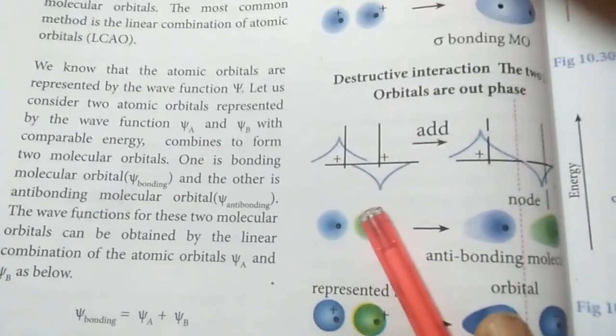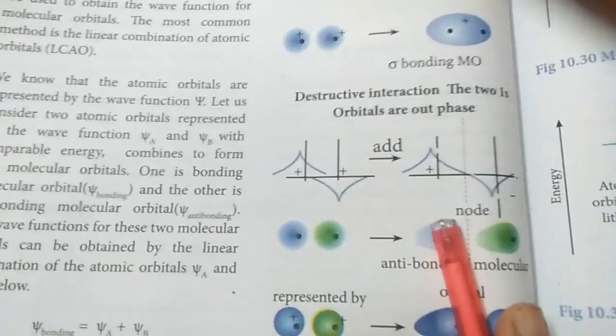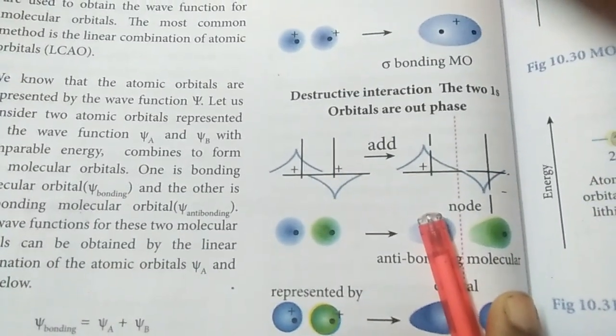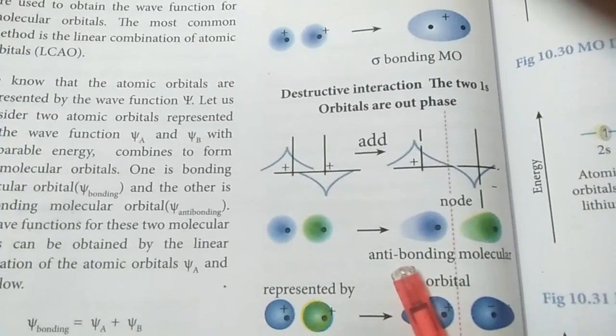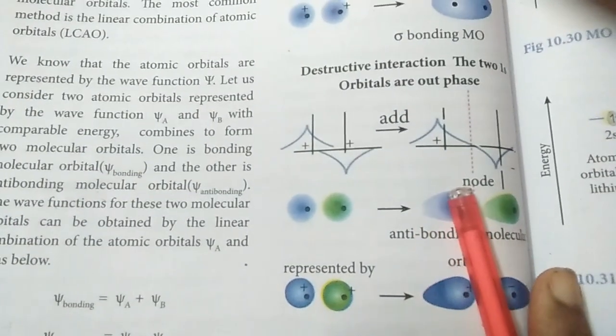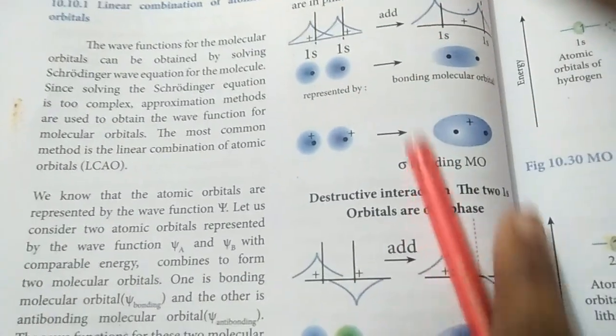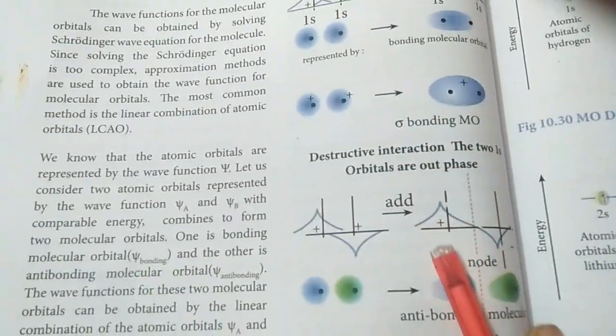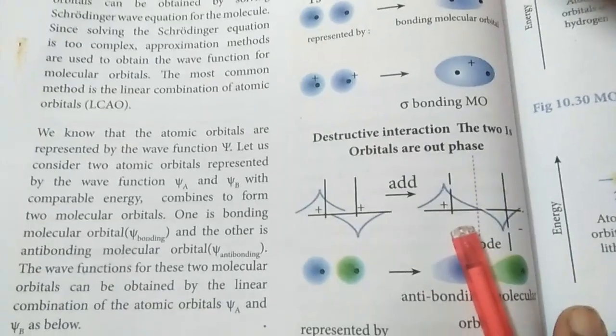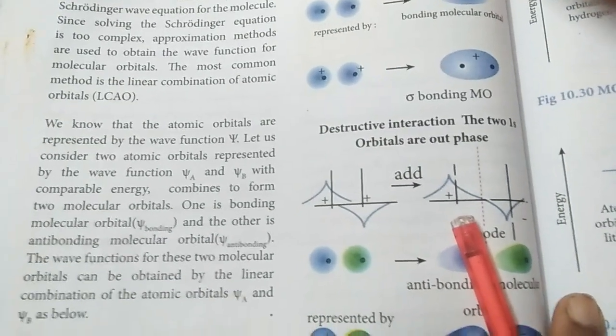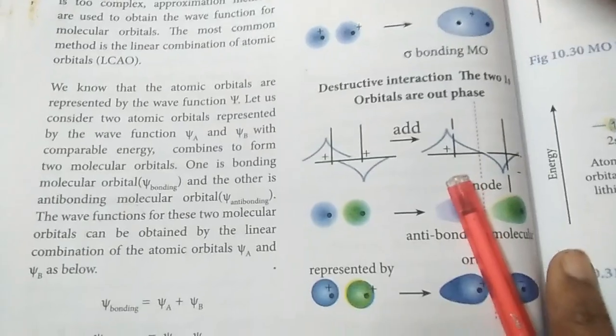When one positive and one negative wave function is combining, then you get the anti-bonding molecular orbital. So what is a node? Here this point is termed as a node. Here also. Here you don't have a node. And here this point is termed as a node, where there is zero probability of existence of electrons.